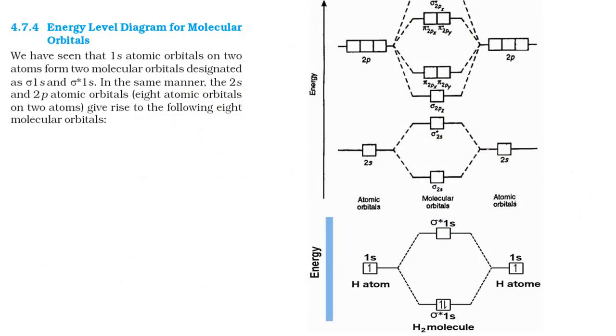In the next slide we have the energy level diagram for molecular orbitals. See students, this is the easiest thing that we are learning in chemical bonding. If you look at diagrams and all, it might feel a bit difficult, but if you pay attention, listen carefully, read, write and practice once, it will be the easiest thing.